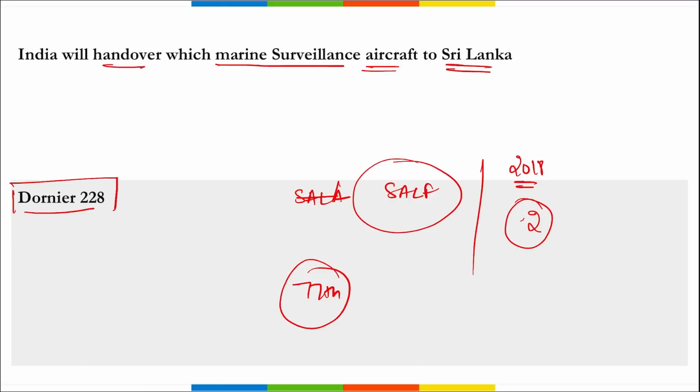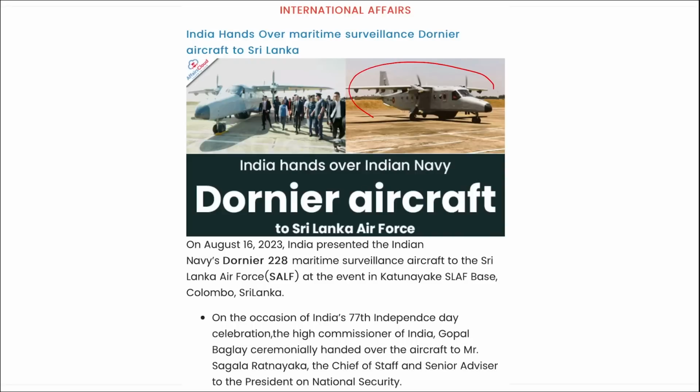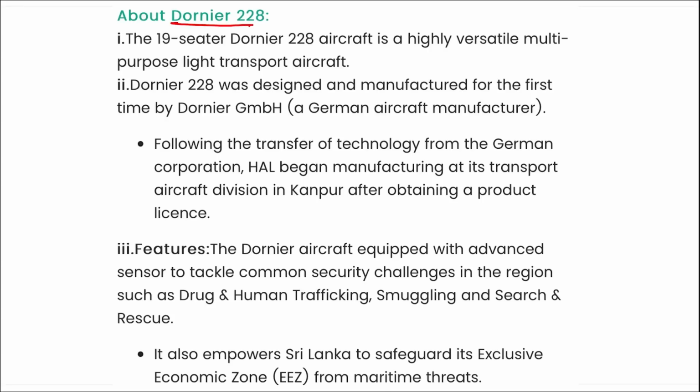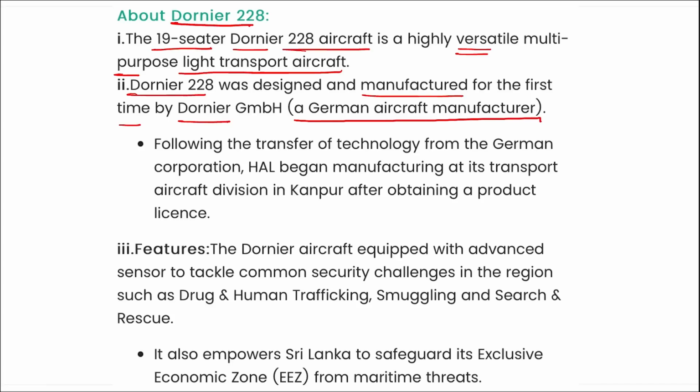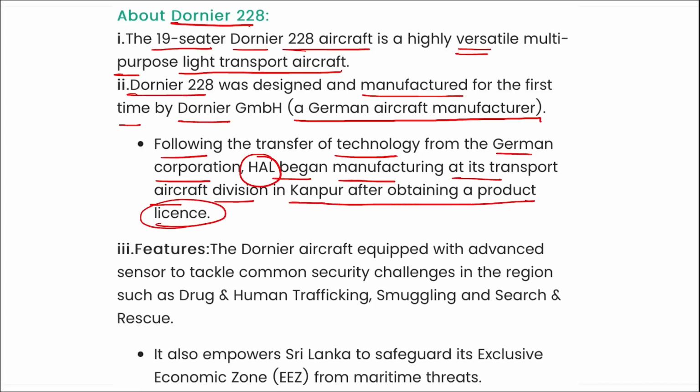Correct? Next. Here you can see the Dornier 228 aircraft. It is a 19-seater, highly versatile multi-purpose light transport aircraft. Dornier 228 was designed and manufactured for the first time by Dornier, a German aircraft manufacturer. Following the transfer of technology from the German corporation to Hindustan Aeronautics Limited, it began manufacturing at its transport aircraft division in Kanpur after obtaining a product license.